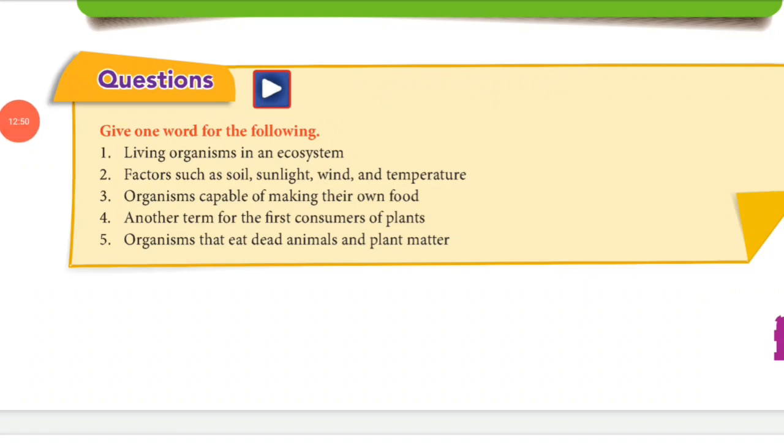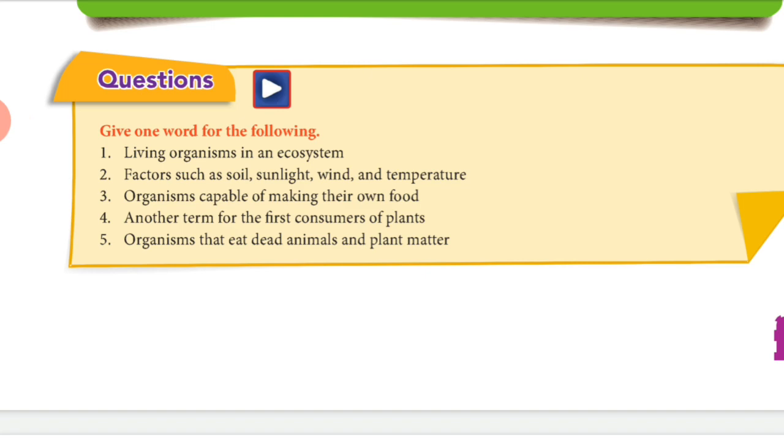Now guys, let's solve one word puzzle, right? The first one is living organisms in an ecosystem. So it is called biotic component, right? Second is factors such as soil, sunlight, wind and temperature. So it is called abiotic component.